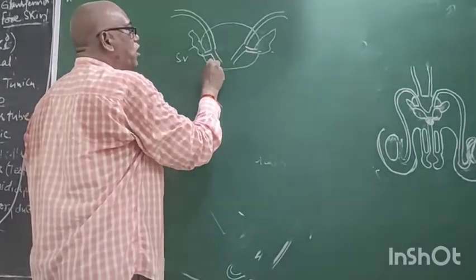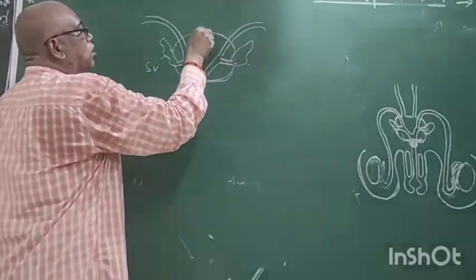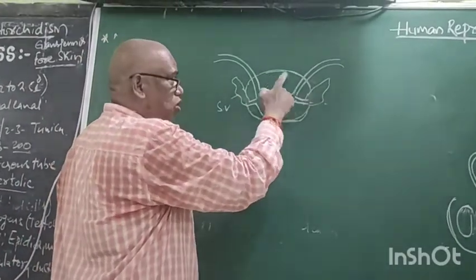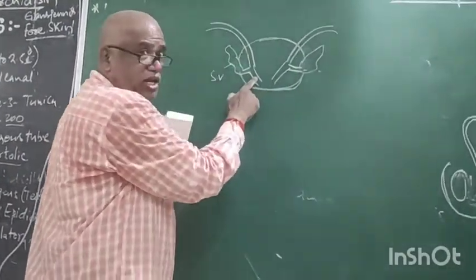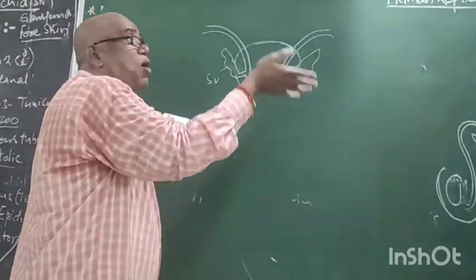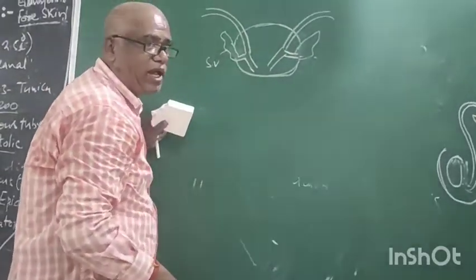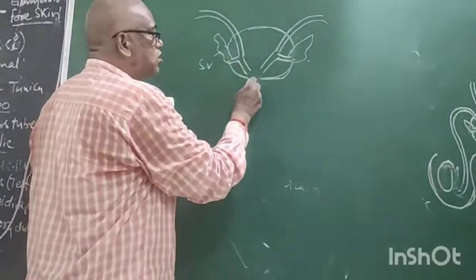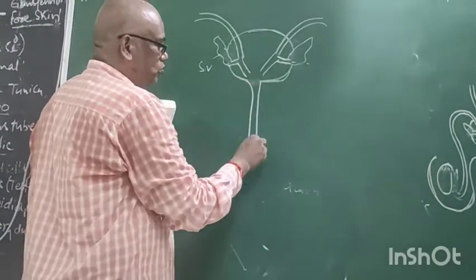Now what is this? Urinary bladder. The seminal vesicle, urethra, and ejaculatory ducts are present above the urinary bladder. Now what is this? Urethra. Right?